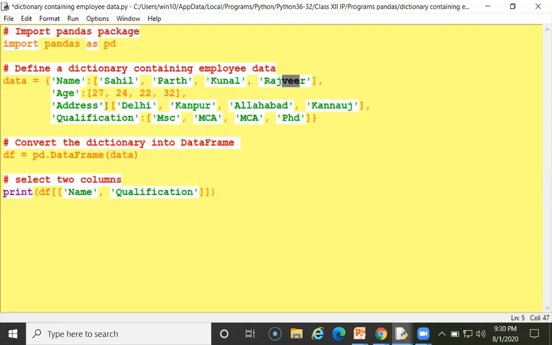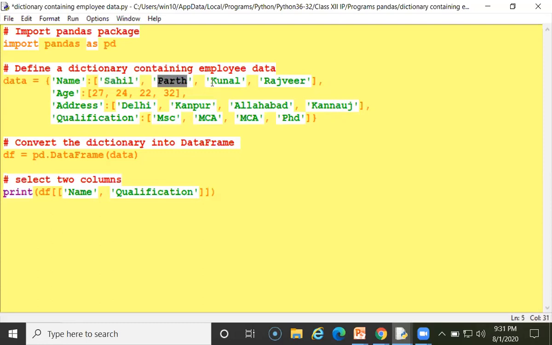Now address I am writing. These are the addresses I have written. You can write your address. You can make your program. Now I have written qualification. This is a key, and under qualification, these are the values. You have to enclose them in single quotation. So remember it, all the values which are characters must be enclosed in single quotation.